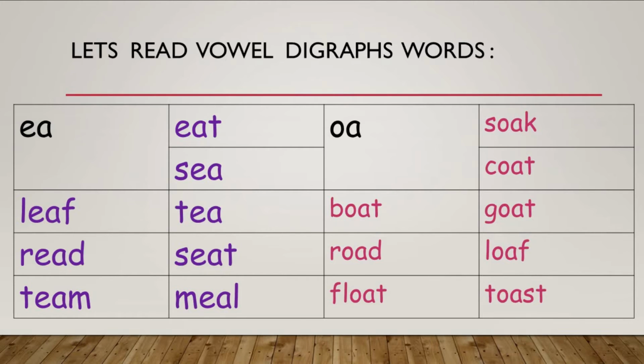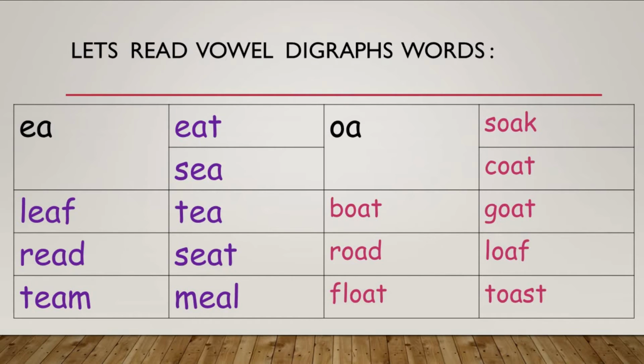T, E, T. R, E, D, rid. S, eat, sit. It's seat. T, e, m, tim, team. M, e, l, meal.